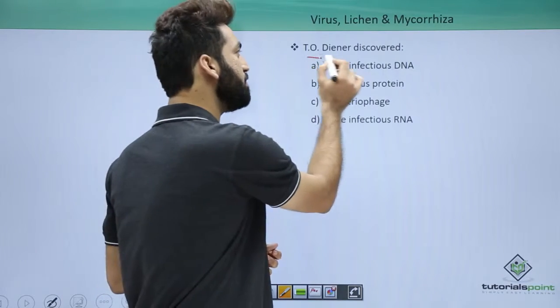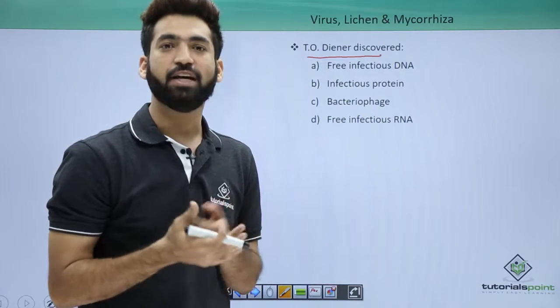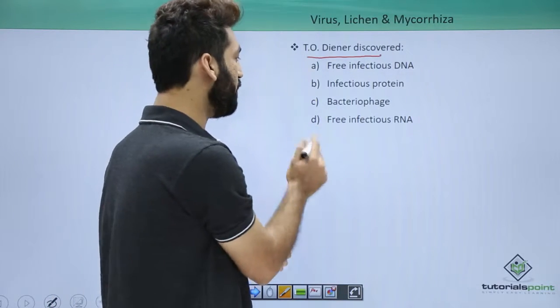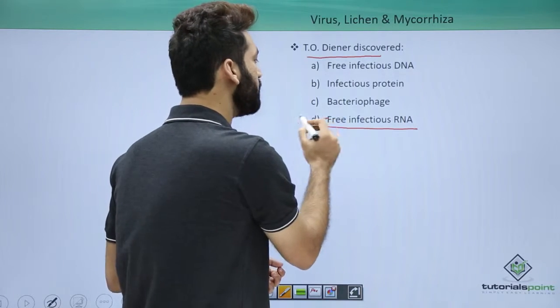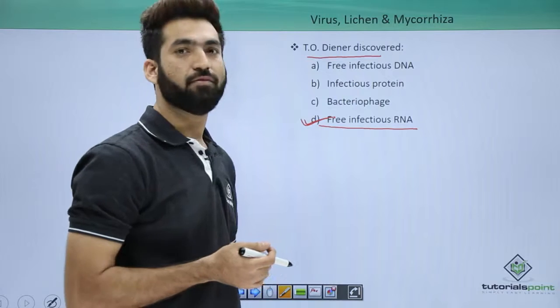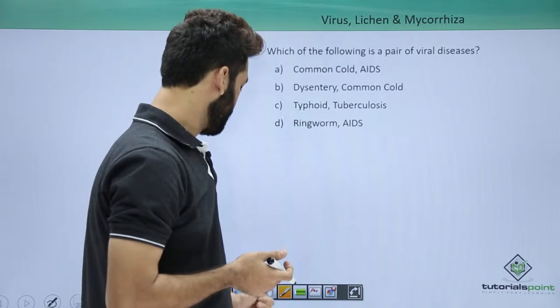T.O. Diener, very important name. T.O. Diener discovered viroids, and viroids are made up of single-stranded RNA. So you'll have to look for the correct option where you talk about free infectious RNA. So T.O. Diener worked upon viroids, and viroids are actually the RNA.